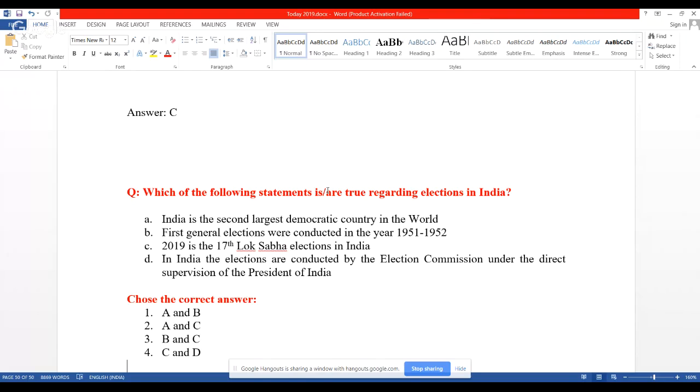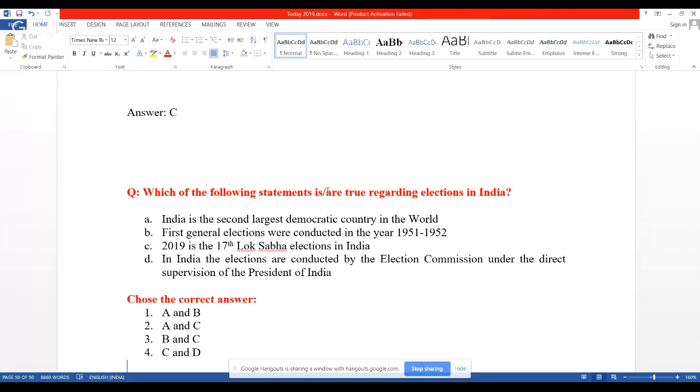So once we are sure that B is right and C is also right, we need not read statement D, because we need to pick only two statements. We got the two statements B and C, and the answer should obviously be option 3, that is B and C.